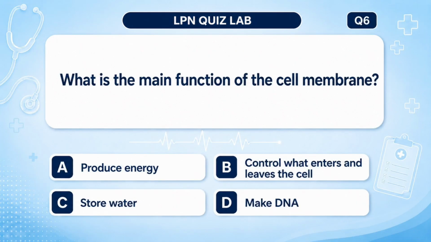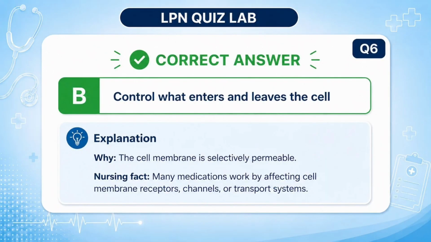What is the main function of the cell membrane? A. Produce energy. B. Control what enters and leaves the cell. C. Store water. D. Make DNA. Answer: B. Control what enters and leaves the cell. Why? The cell membrane is selectively permeable. Nursing fact: many medications work by affecting cell membrane receptors, channels, or transport systems.